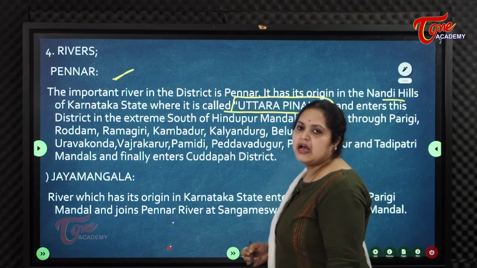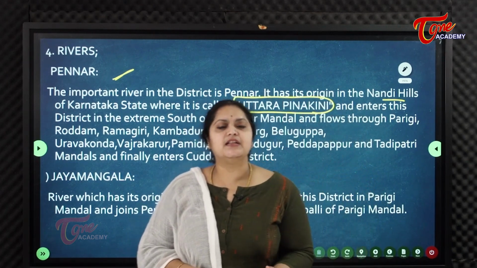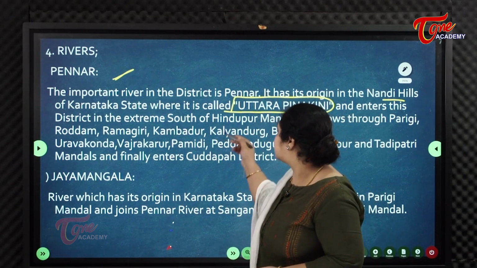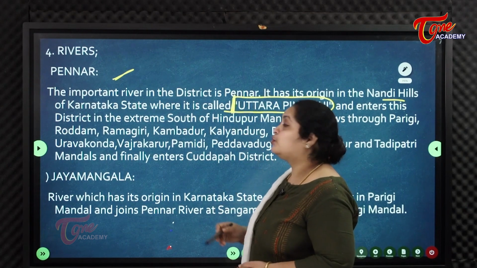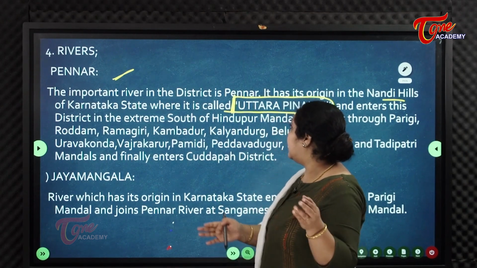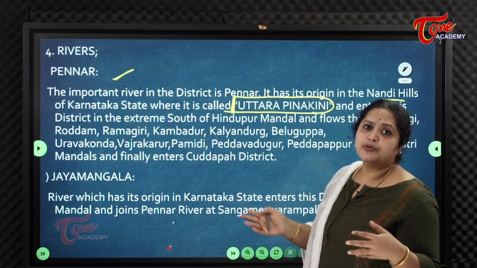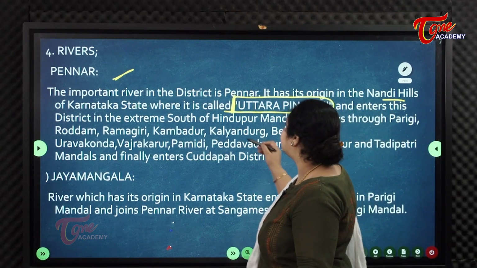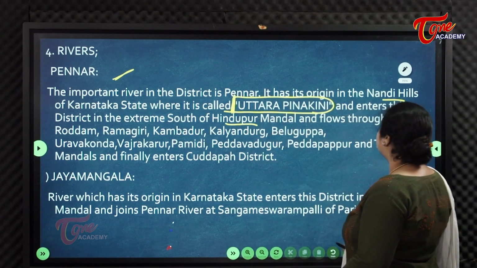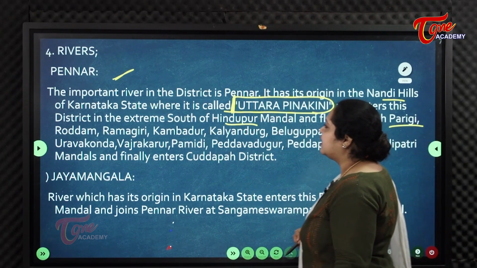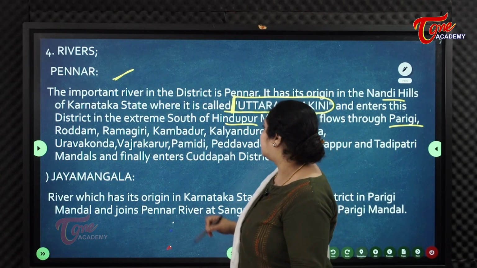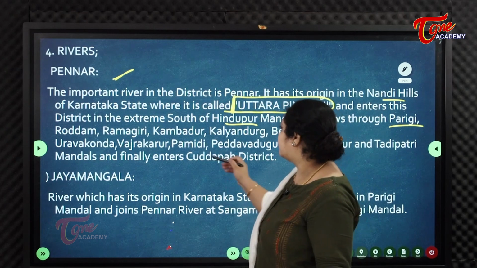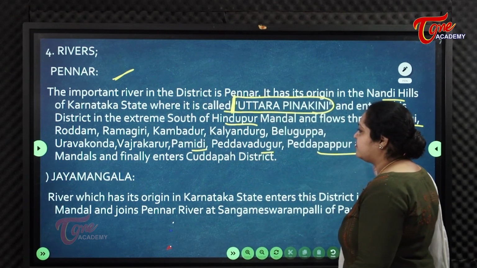So Pennar has originated in Nandi hills of Karnataka, where it is called Uttara Pinakini. After coming to Anantapur, it is called Pennar, and enters this district in the extreme south of Hindupur mandal and flows through Parigi, Roddam, Ramagiri, Kambaduru, Kalyanadurg and Beluguppa, Urvakonda, Vajrakarur, Pamidi, Pedagur and Tadipatri mandals.